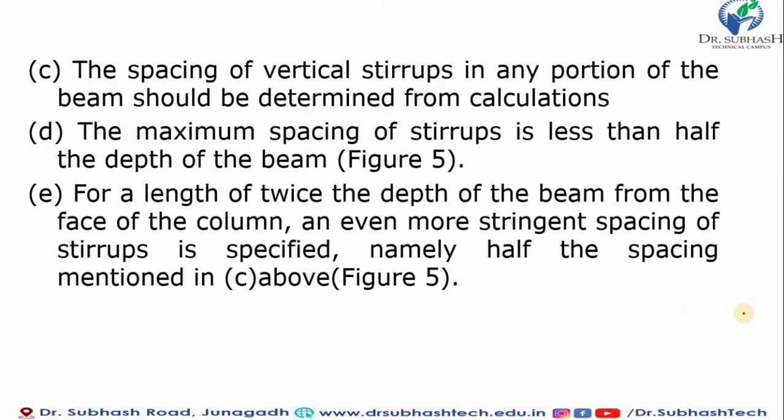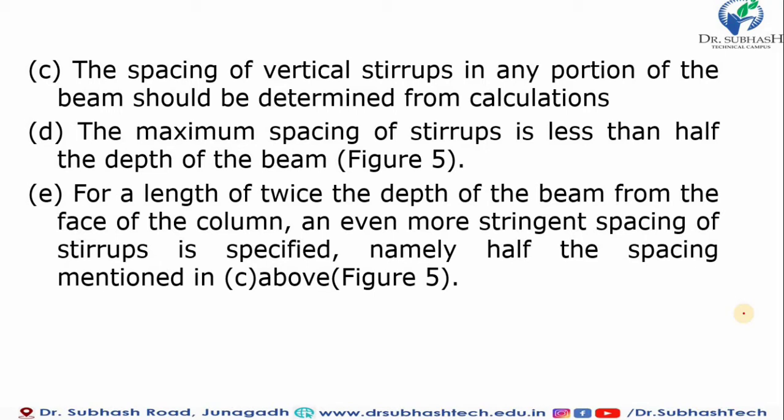Second criterion: the spacing of vertical stirrups in any portion of the beam should be determined from calculation. So we have to calculate the minimum stirrup, and what the diameter and length should be. The maximum spacing of the stirrup should be less than half the depth of the beam. What should be the maximum spacing? It should clearly be less than half the depth of the beam, so it directly relates to the depth of the beam.